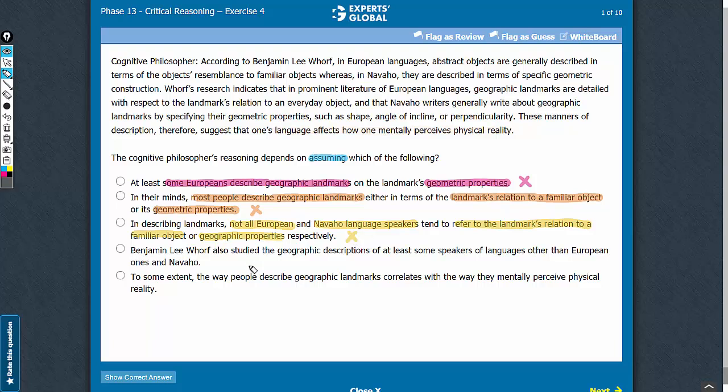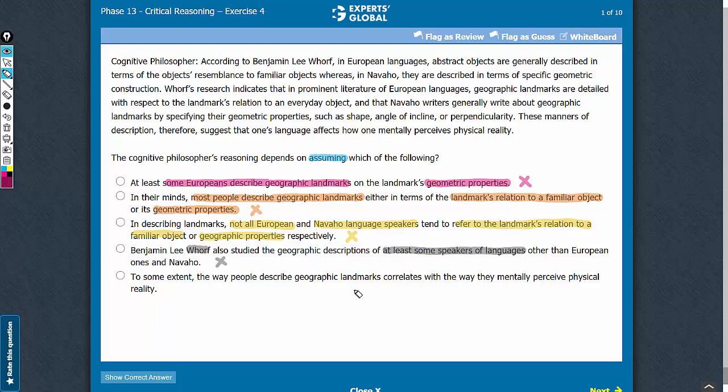Answer choice D. This answer choice says that this scholar also studied at least some speakers of other languages. This piece of information doesn't suggest anything about whether language affects one's perception of physical reality. So this answer choice is just additional information and does not strengthen the conclusion. Also, this answer choice does not have to be true for the conclusion to hold. So this answer choice cannot be a valid assumption. So let's eliminate this answer choice.